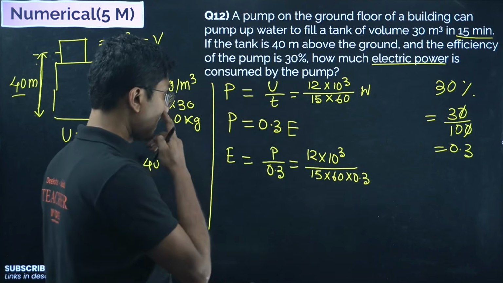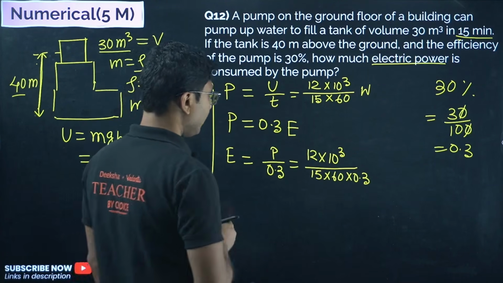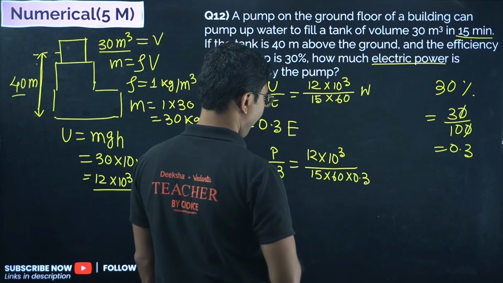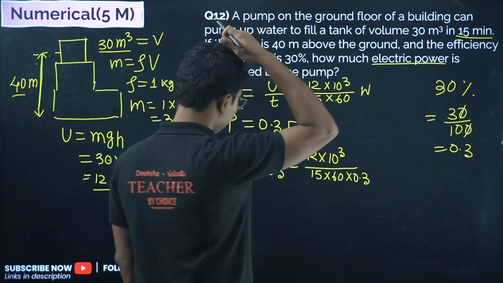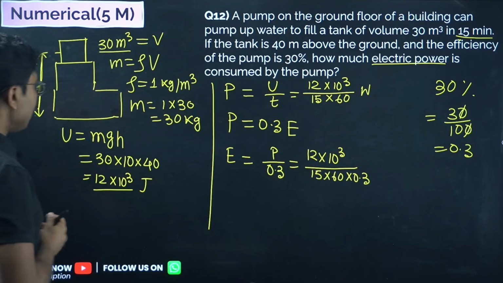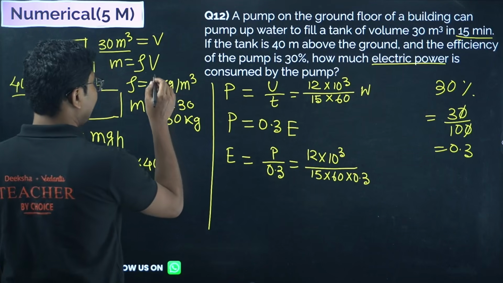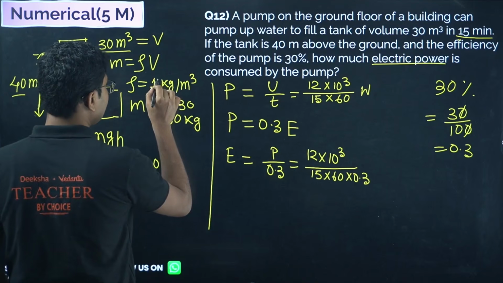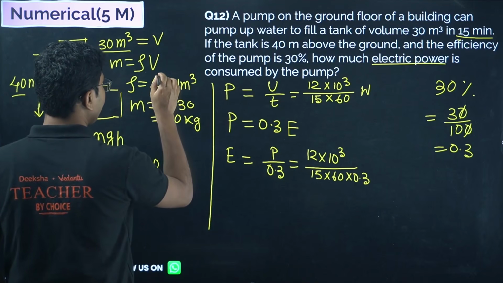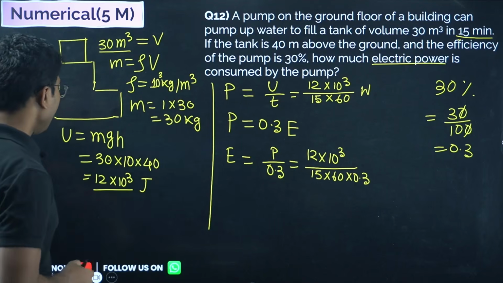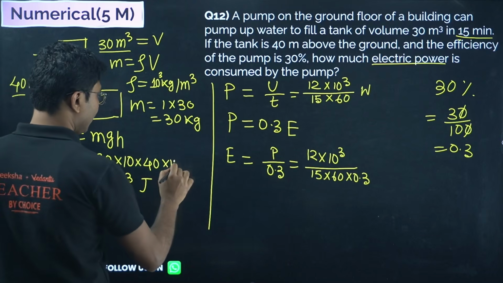Okay, so it will be... I have made somewhere one small mistake. Let me check. Yes, so density of water is not 1 kg. Sorry for my mistake. It will be 10 to the power of 3 kg. Okay, so that's why there is 10 to the power of 3 less.